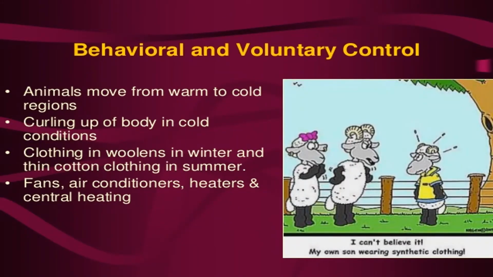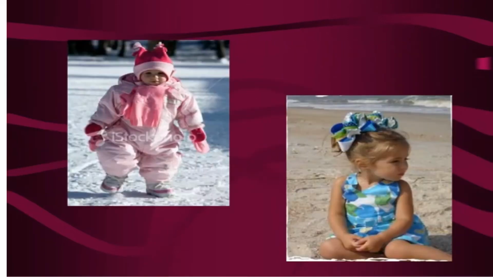Behavioral and voluntary control: animals move from warm to cold regions. Curling up of the body in cold conditions, clothing in wool in winter and thin cotton clothing in summer. As we know, fans, air conditioners, heaters and central heating mechanisms control temperature regulation. Here we see wearing woolen clothes in cold climates, and in summer we wear very thin cotton.